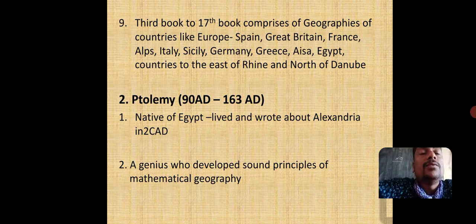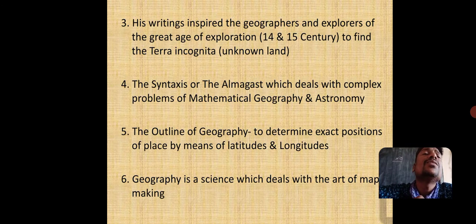Next comes Ptolemy, whose time period was from 90 AD to 163 AD. He was basically a native of Egypt and lived and wrote in Alexandria in the 2nd century AD. He was a genius who developed sound principles of mathematical geography. His writings were inspired by the past geographers and explorers of the great age of exploration, which took place in the 14th and 15th century, to find the terra incognita, that is unknown land. His Syntaxis, or the Almagest, which deals with complex problems of mathematical geography or astronomy, was also penned by him.